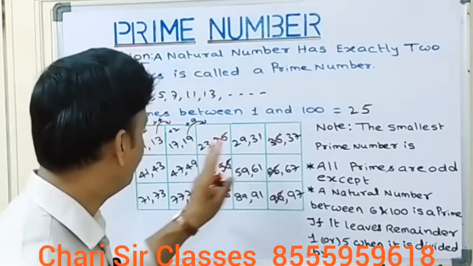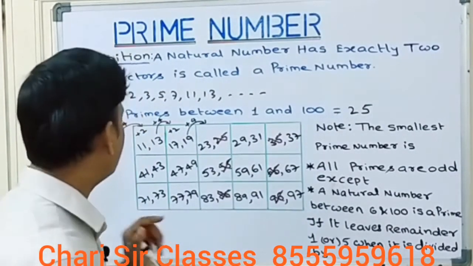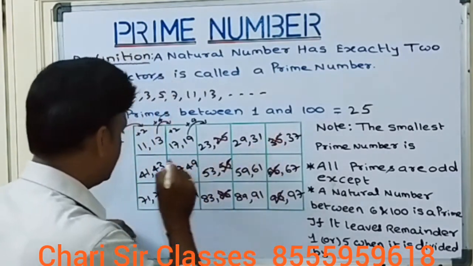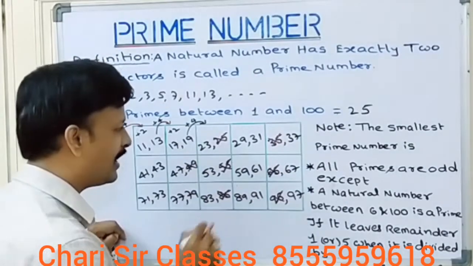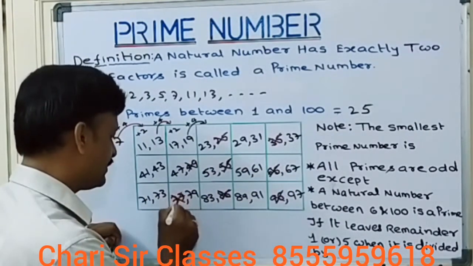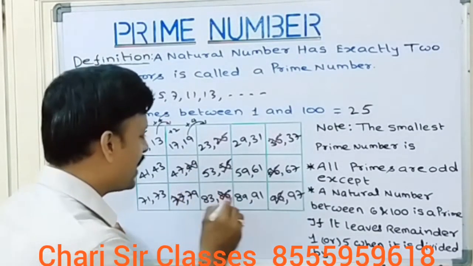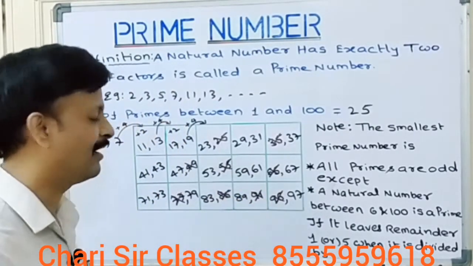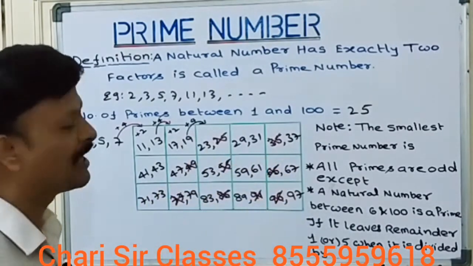After eliminating the 5 multiples, let's eliminate the 7 multiples also. What are the 7 multiples? You can see here, 49, 7 sevens are 49. Eliminate that. Coming to here, 7 elevens are 77, that you can also eliminate, and 13 sevens are 91, 91 you also eliminate. Over. The elimination process is over. The remaining numbers are all prime numbers.